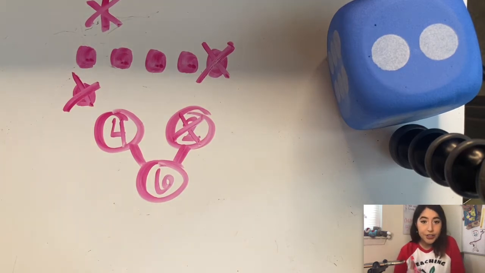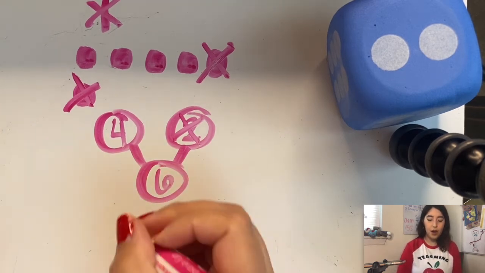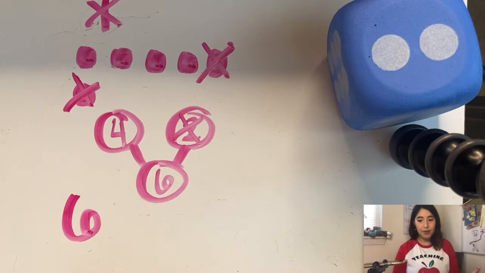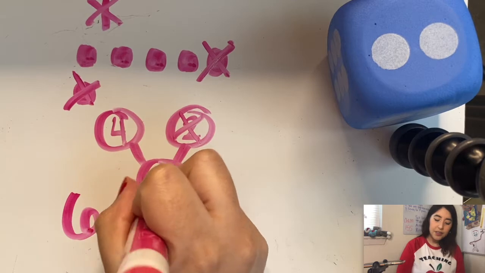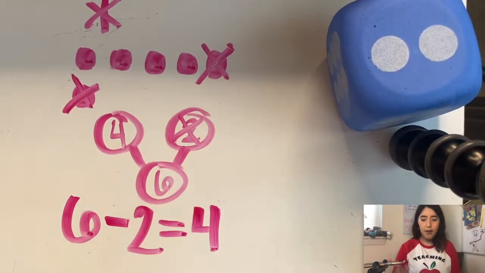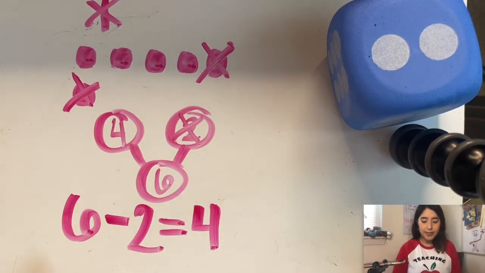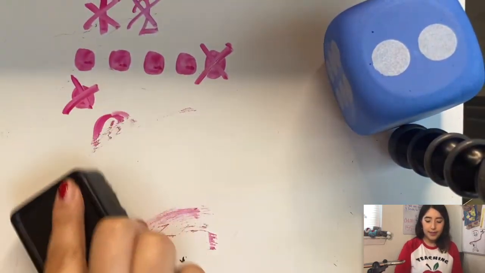And now I'm going to start my subtraction sentence. And we always start our subtraction sentence with the whole number, our whole. 6, and our symbol is minus, and we took away 2, and that equals how many are left? 4. Let's read the number sentence. 6 minus 2 equals 4. Your turn. 6 minus 2 equals 4. Let's add that to our list.